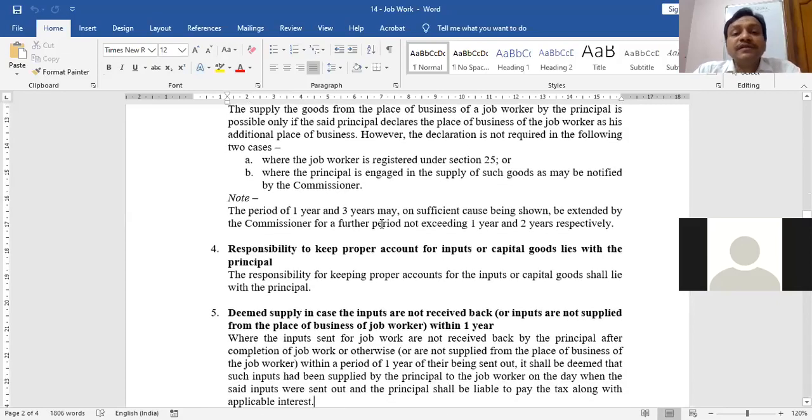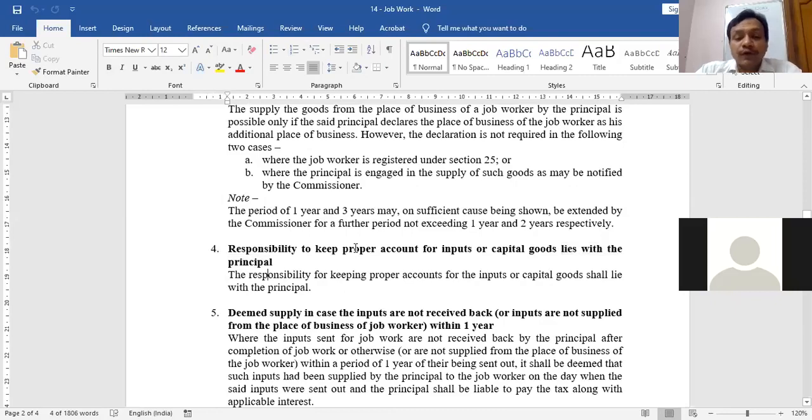Whose responsibility is this to keep the books of account? Normally, it is assumed that the job worker is an illiterate or poor person. So we can't expect the job worker to maintain the records. So all the responsibility to maintain proper recording for inputs and capital goods lies with the supplier of jeans, in my example, the principal.